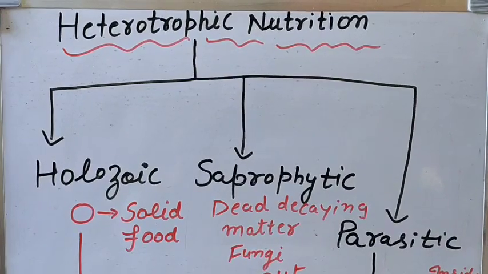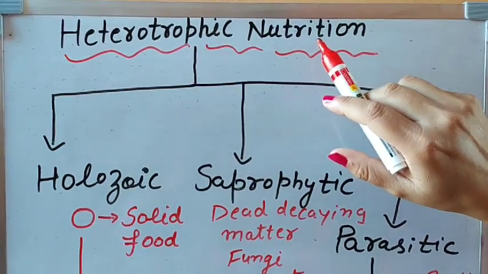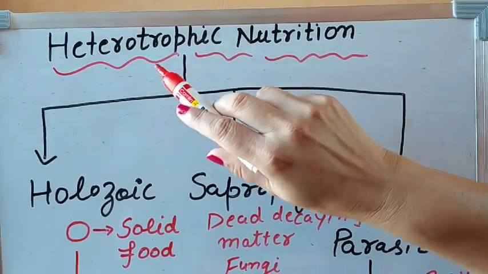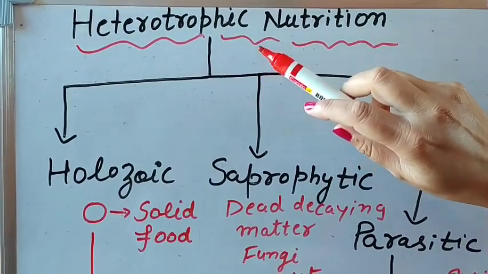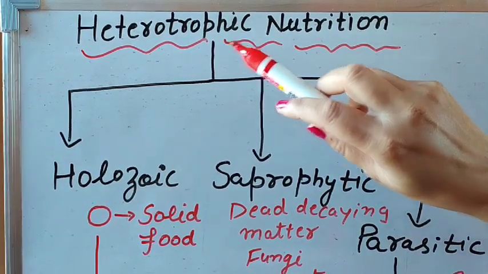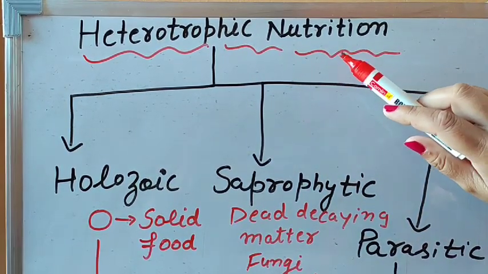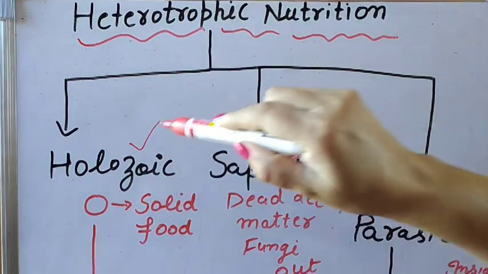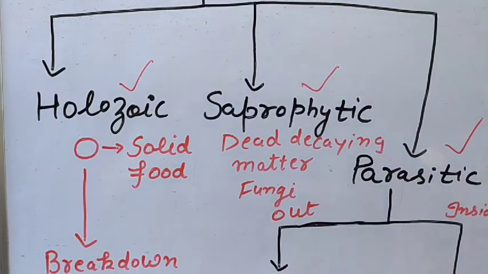Hello students, today we are going to discuss the topic heterotrophic nutrition in class 10th science chapter 6. So what is the meaning of heterotrophic nutrition? Heterotrophic nutrition means when an animal or organism depends on other organisms, that is, on autotrophs. That is known as the heterotrophic mode of nutrition, and this heterotrophic mode of nutrition is of different types. First is known as holozoic nutrition, second is saprophytic, and third is parasitic nutrition.